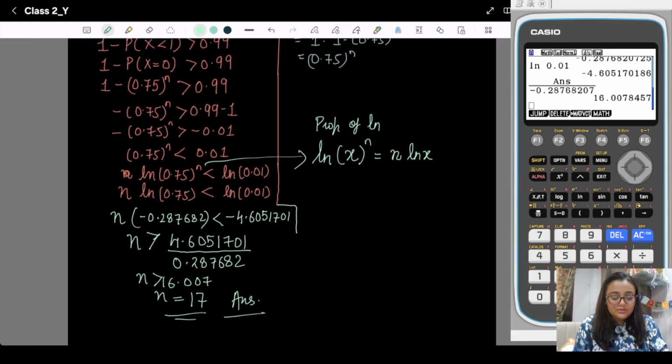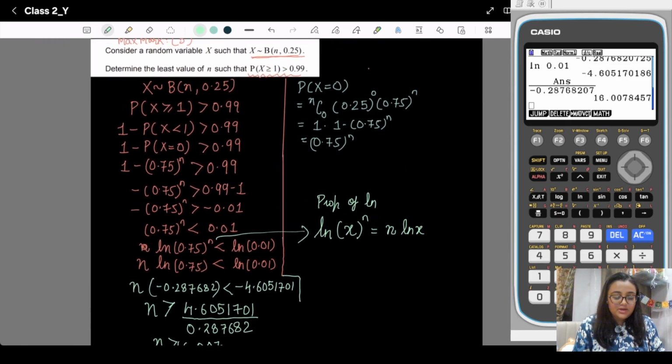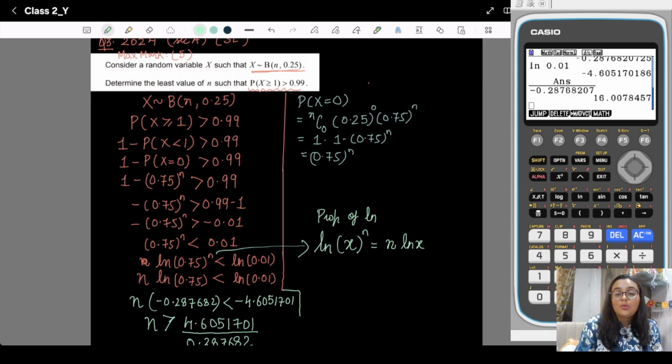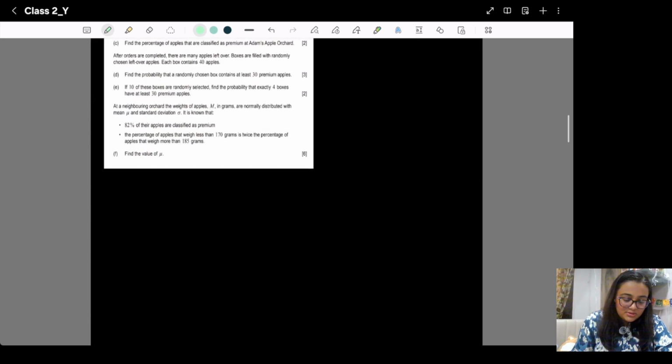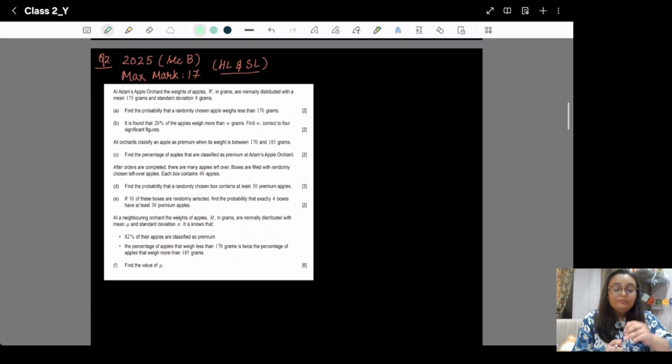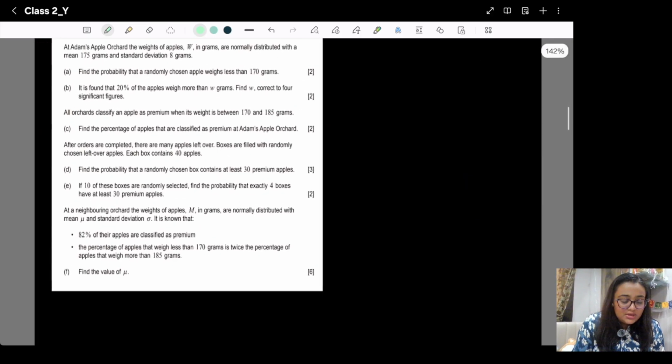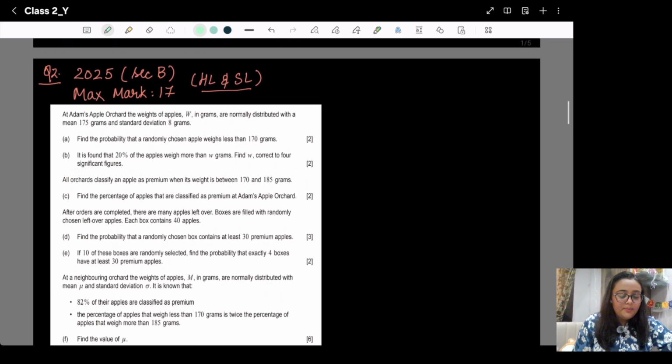So this is the question where we need to find the least value of N. I hope that you are clear with this question. Now I'm going to solve question number 2. This is a 17 mark question and it's very important. This is from section B, and we need to focus on key lines.